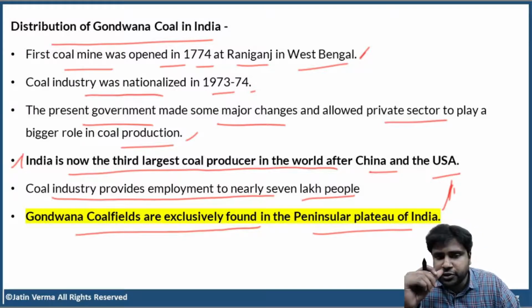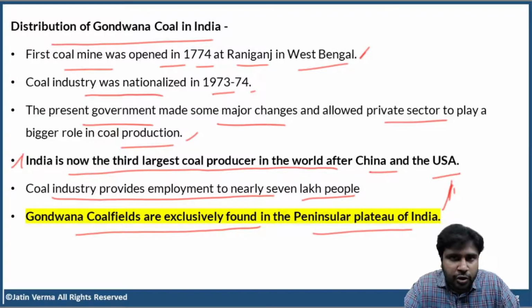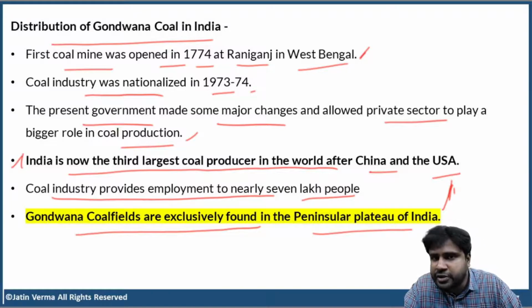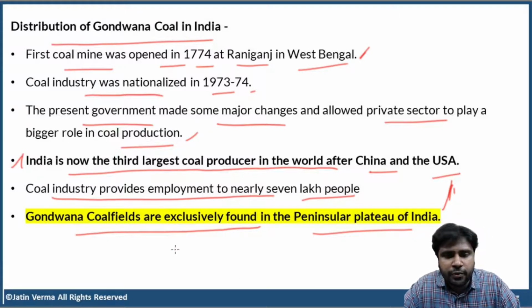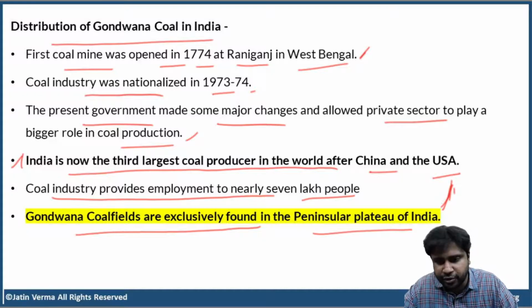Most of the non-peninsular part was formed by deposition of alluvium by the Himalayan rivers, which are very young in geological perspective. But peninsular part of India is extremely old. So Gondwana coalfields are exclusively found in the peninsular plateau of India. Very important point.